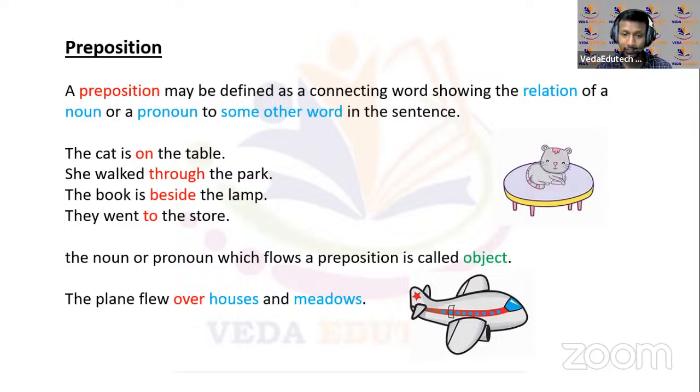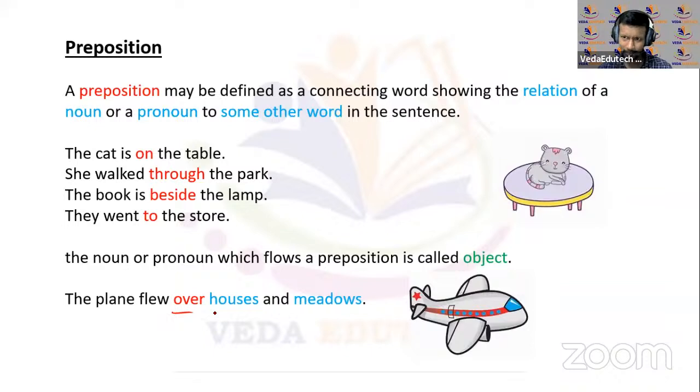Now, always there will be a noun or a pronoun which is after the preposition, right? वो object हो जाता है that. Okay, like for example here, the sentence, the plane flew over the houses and the meadows. Right, घर के ऊपर से वो जा रहा है plane, right? Over the houses and meadows, right? Like this, there are different words like this, different conditions also. तो जो relationship हम लोग बना रहे हैं there, different relationships will be there always. Place के लिए हो जाता है, समय के लिए हो जाता है, even for movement it is, right? So always there will be some relationship like that.